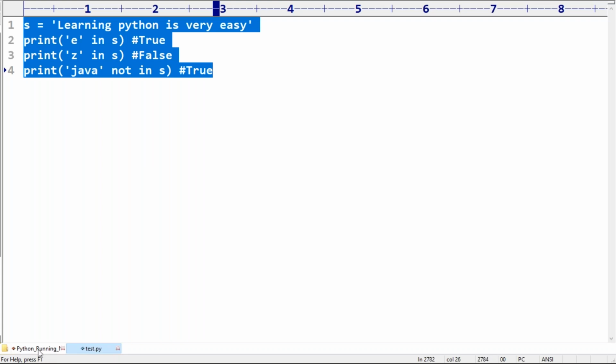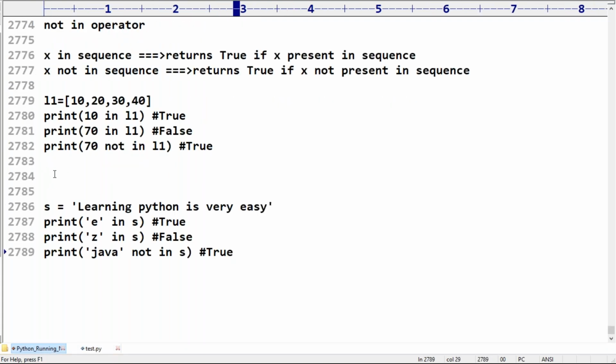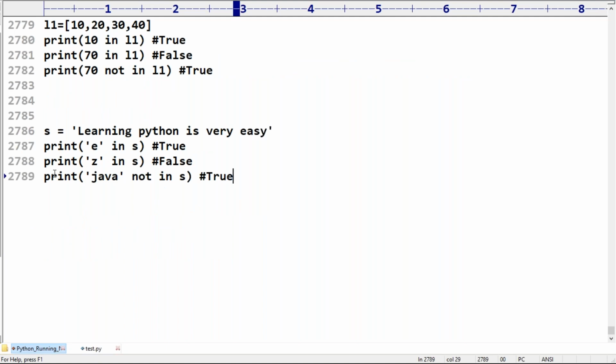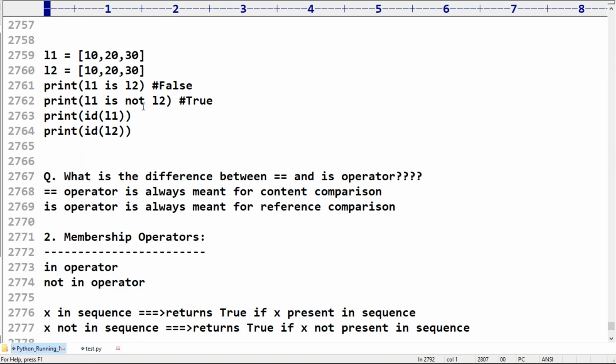Clear? Are you feeling comfortable, right? That's all. These operators are called membership operators: the in operator and the not in operator. Multiple times in our next sessions we are going to use them. Don't worry at all. Next, a small concept is there. Just observe that. Are you feeling comfortable up to this? Respond.